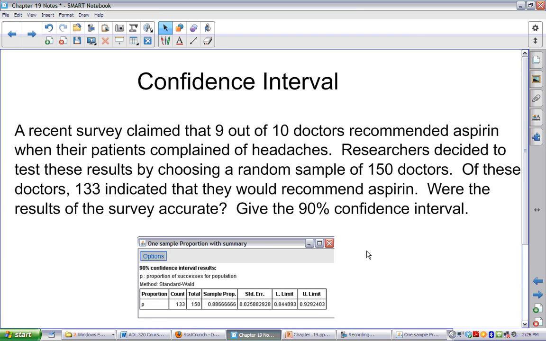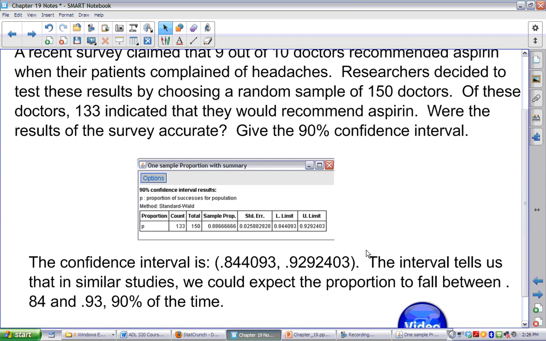I'm just going to flash back to our notes here, and I've written our confidence interval out. Remember, we enclosed in parentheses, we put our lower limit first with a comma and then our upper limit. And basically this tells us that 90% of the time, if I would conduct a similar study, such as studying 150 doctors that were chosen by a simple random sample using similar methods, 90% of the time I would get a proportion somewhere between 84 and 93%. So between 84 and 93% of the doctors would recommend aspirin if a patient complained of headaches.